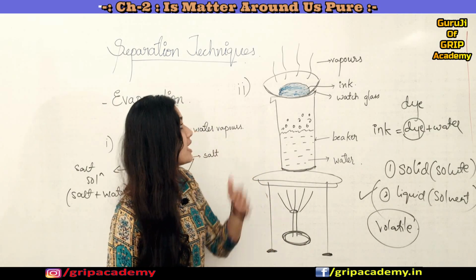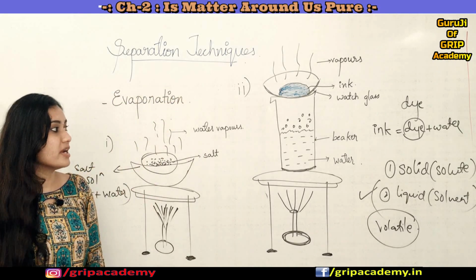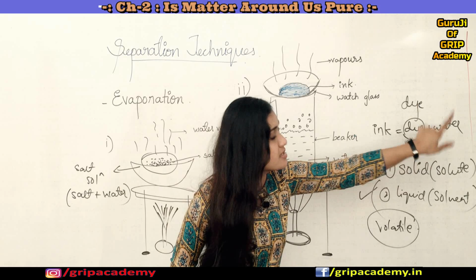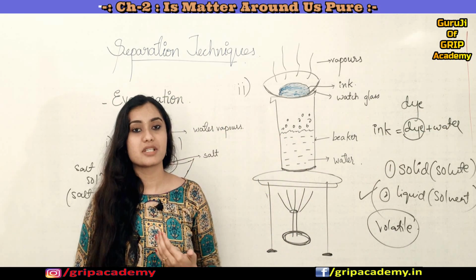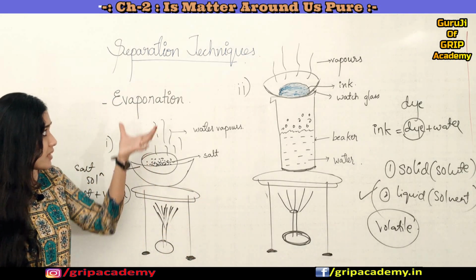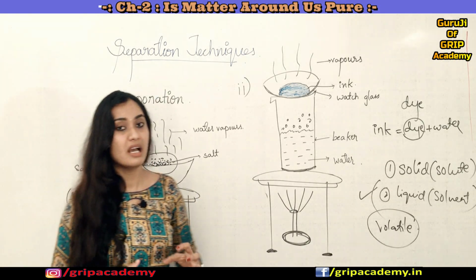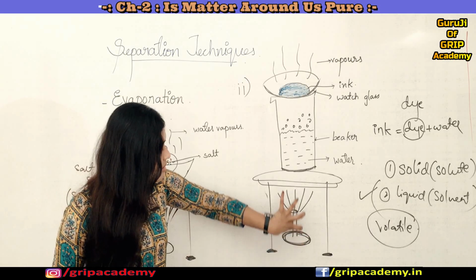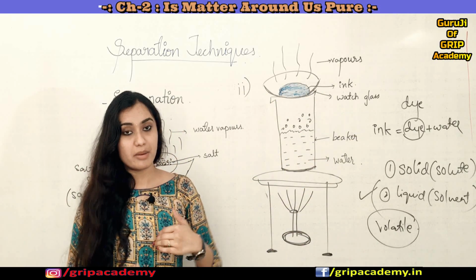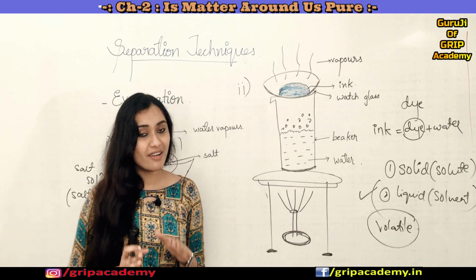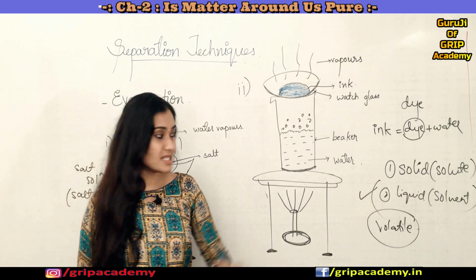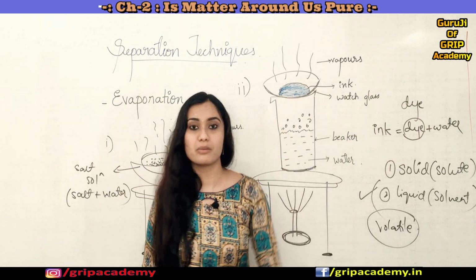Okay, again we can use the process of evaporation to separate a dye from its liquid, which is nothing but water, right? But we can't use evaporation directly, in the sense we can't supply heat directly to the ink in order to obtain a dye from its solution. So we have to use this evaporation technique very wisely to separate dye from the water.